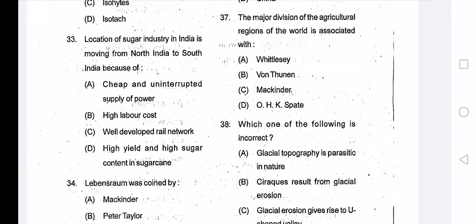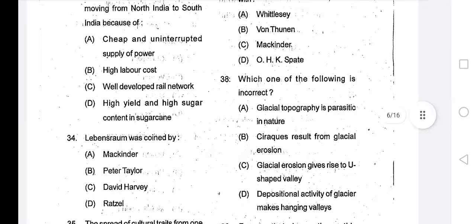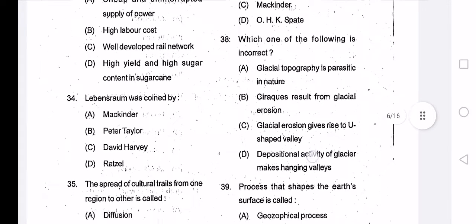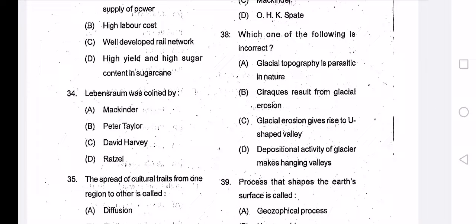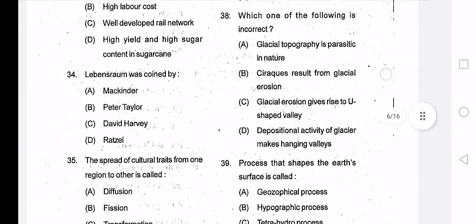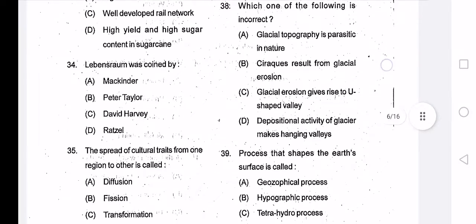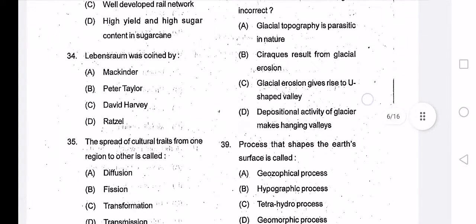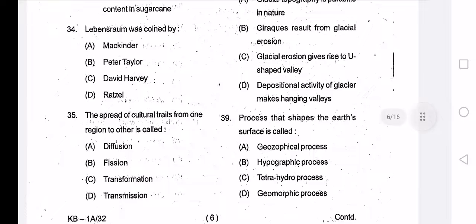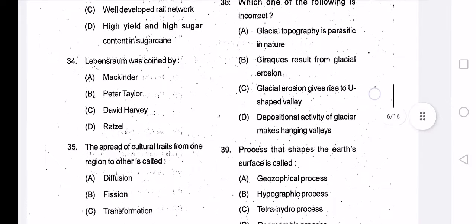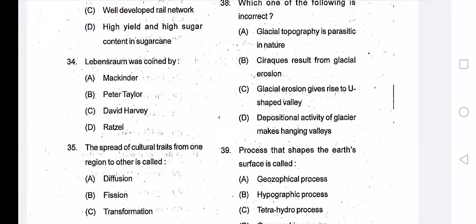And next question number 38: which one of the following is incorrect? Options: A, glacial topography is parasitic in nature; B, cirques result from glacial erosion; C, glacial erosion gives rise to U-shaped valleys; D, depositional activity of glacier makes hanging valleys. So the incorrect one is option D, depositional activity of glacier makes hanging valleys.